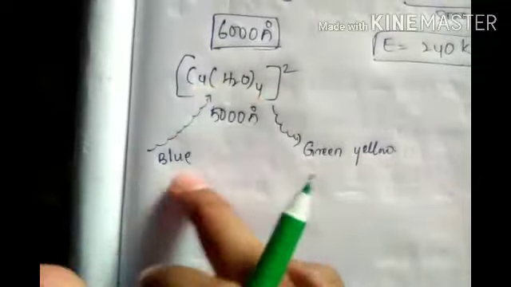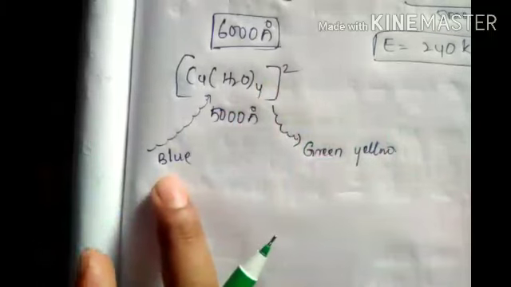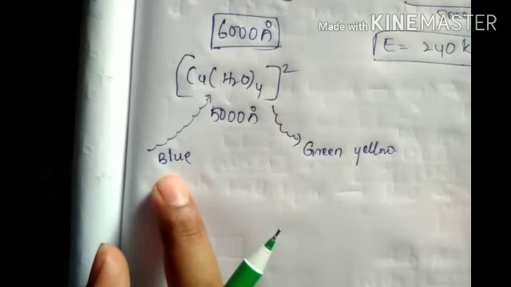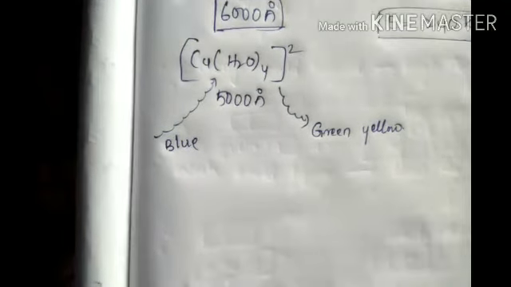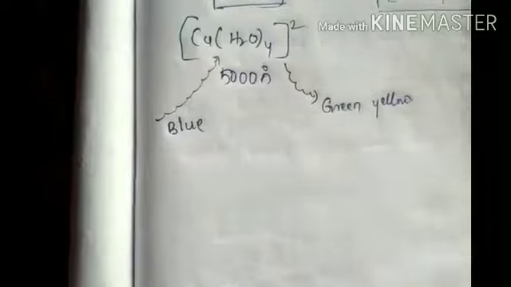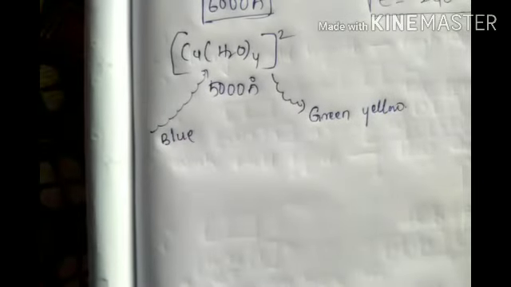But here what is going on? Blue is taken, green and yellow coming. If it is taking green or yellow, blue color will come for copper. Okay. So did you understand? So based on that only, I will show you one chart. Actually, if I will write, it will take a lot of time. This one.